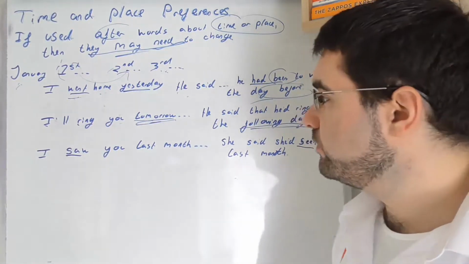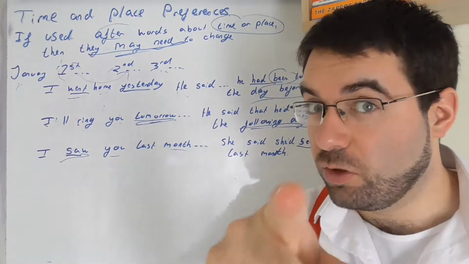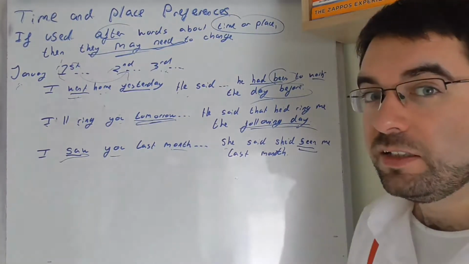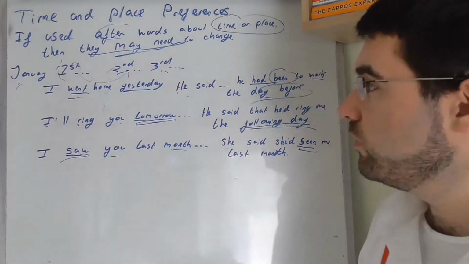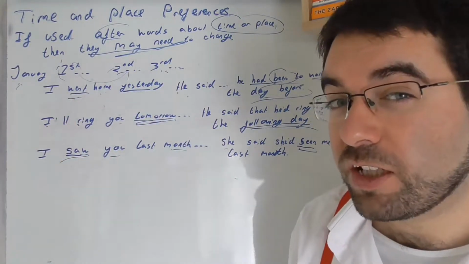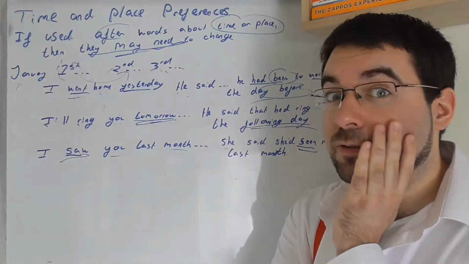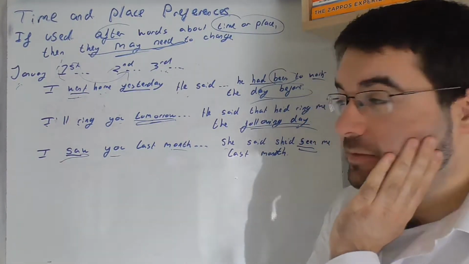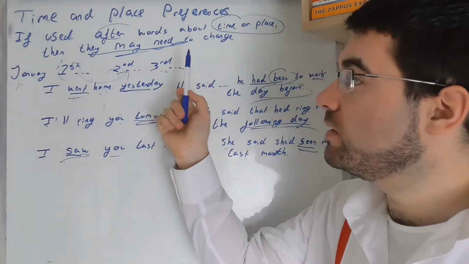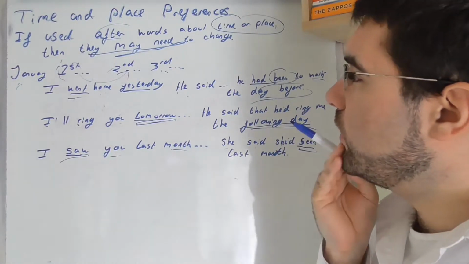I saw you last month. She said she'd seen me last month. So imagine January, February, March. I saw you last month in January. He told me he had seen me in January. Oh, I don't remember where or when. So when there's a time and a place reference, then it may change. Interesting stuff. How cool is that?